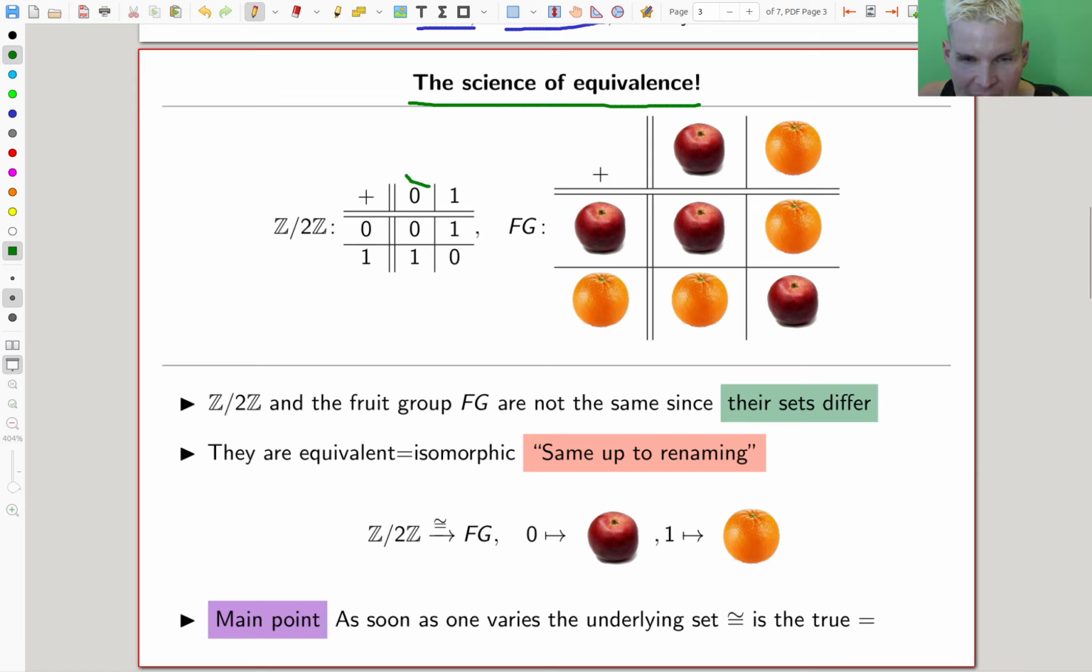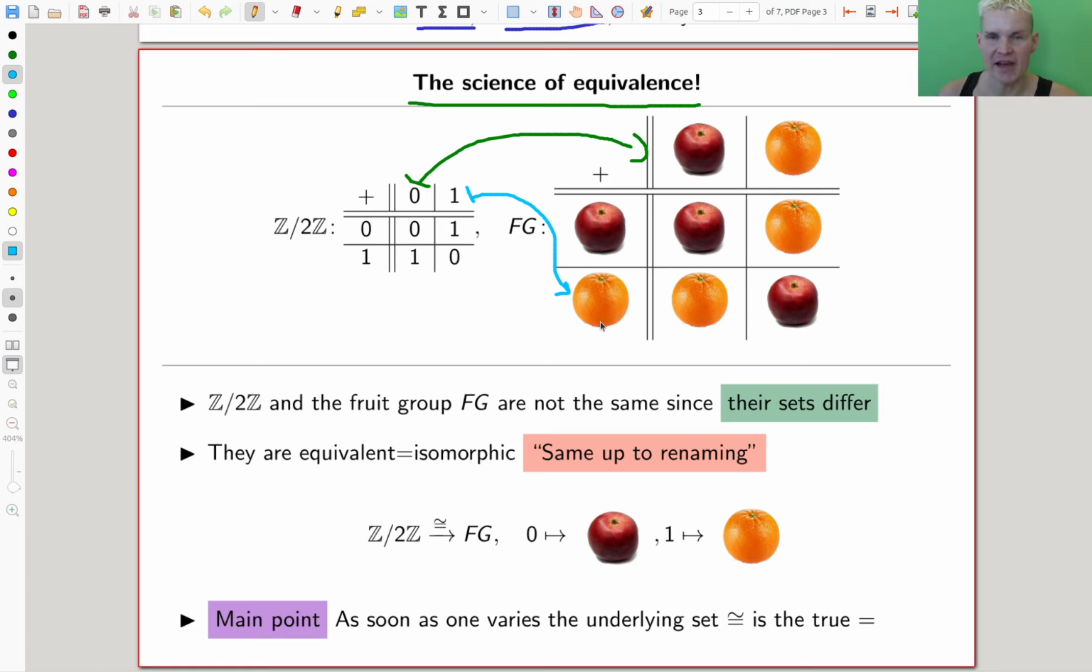There's an obvious mapping 0 to apple, and I guess 1 to orange. But they are strictly speaking not the same. One of them is Z mod 2, and one of them is a fruit group. The sets are different. So strictly speaking, this is not part of our science of equality, but it's part of our science of equivalence. They're equivalent or isomorphic or whatever people call it. The same up to renaming. They're really the same objects if we think about them as groups. The fruit group and Z mod 2 are exactly the same, and the map is just sending 0 to apple and 1 to orange.